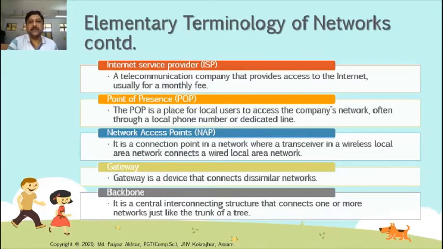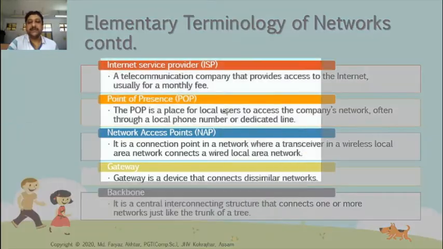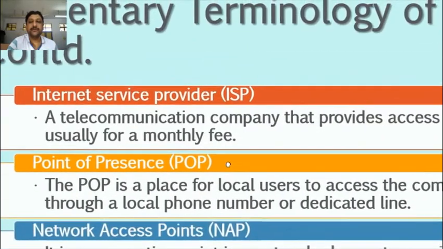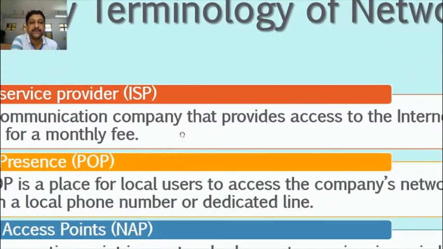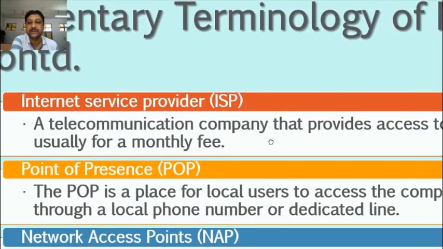Now next is elementary terminology continued. Actually, these are the terms which will be helpful during learning about computers. These are the technical terms used in network, internet. Next is internet service provider, in short known as ISP. It is a telecommunication company that provides access to internet usually for a monthly fee. For example BSNL, Airtel, Jio. These are the internet service providers.